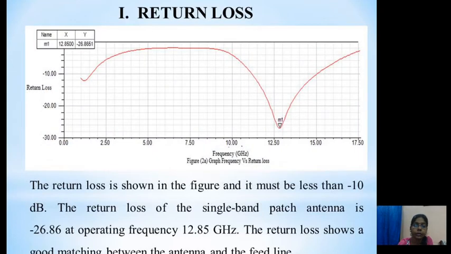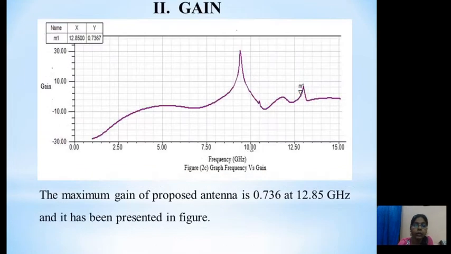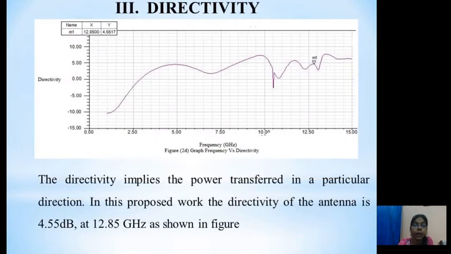This is the curve of the return loss at 12.85 GHz. The return loss is minus 26.86 dB. The return loss should always be less than minus 10 dB. The gain at 12.85 GHz is 0.736, which is useful for the antenna. The directivity at 12.85 GHz is 4.56 dB.